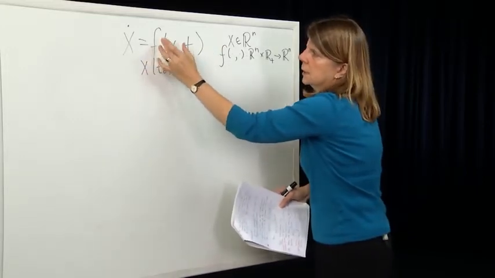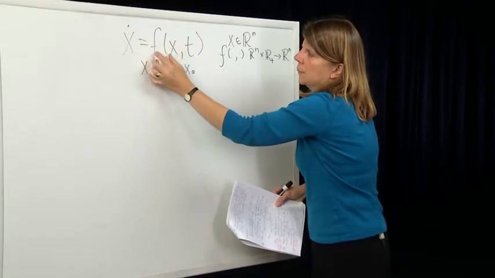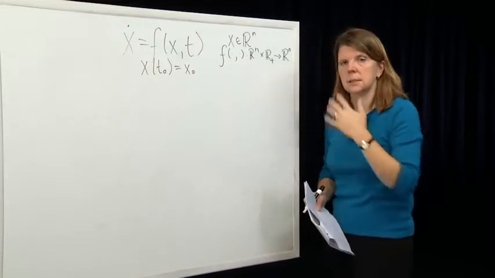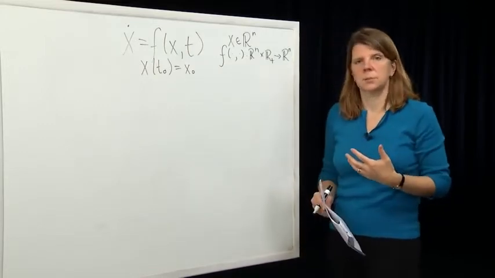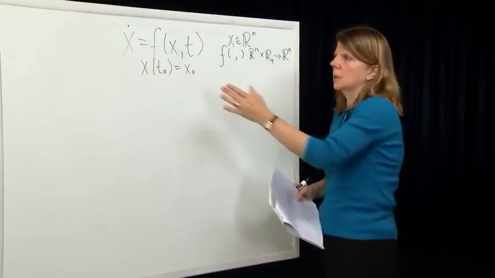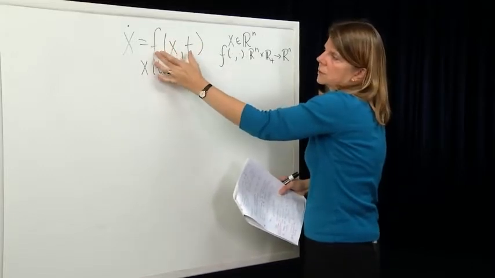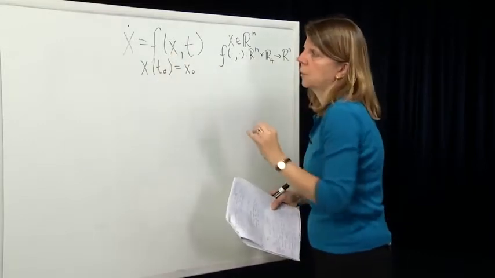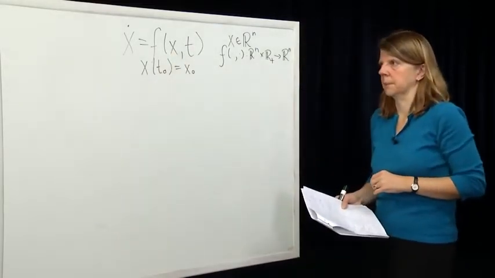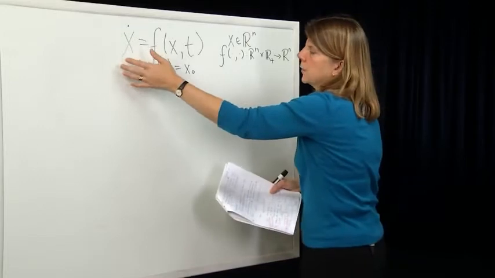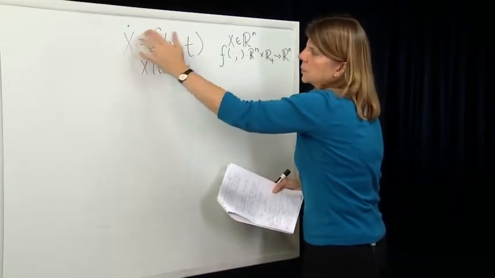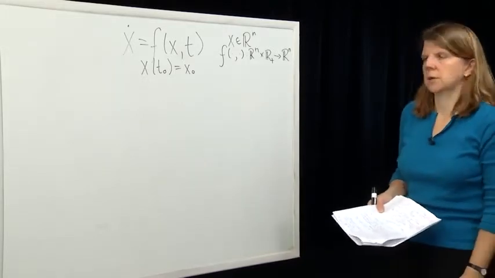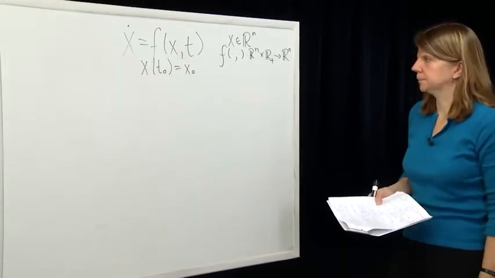It satisfies it everywhere that f is a continuous function of time. Remember, f only has to be piecewise continuous, so there are possible points of discontinuity of f as a function of time. At those points, the derivative doesn't exist. But that's okay. We still allow that function of time to satisfy this differential equation almost everywhere, except at those points of discontinuity of f as a function of time.